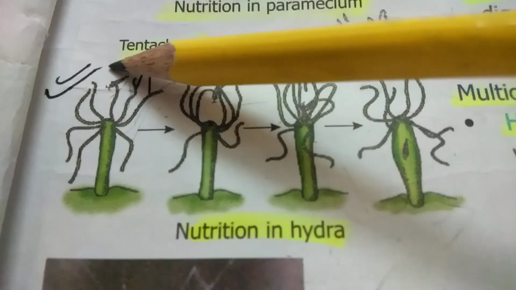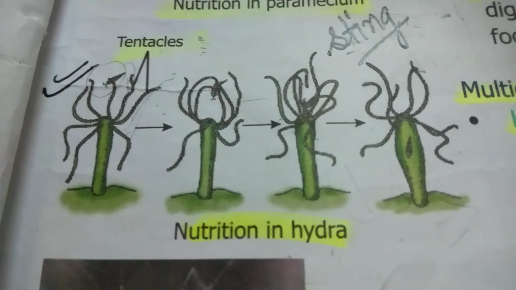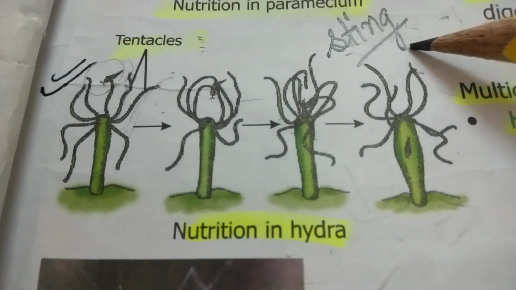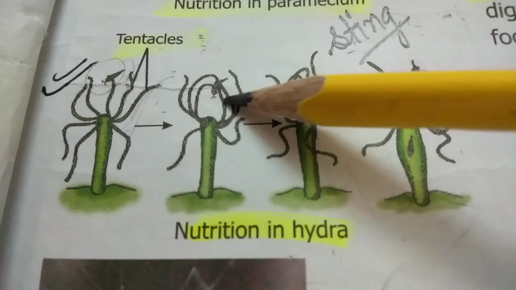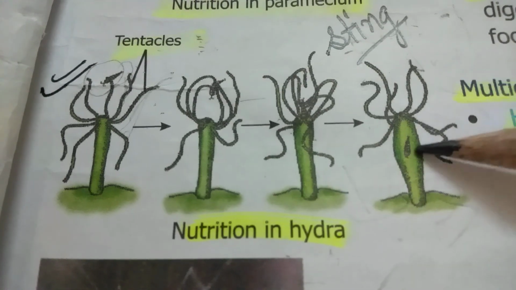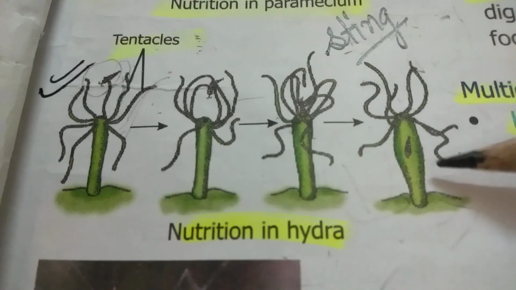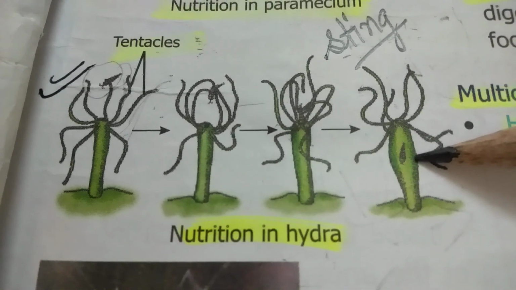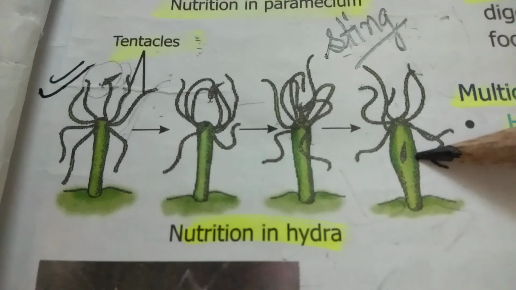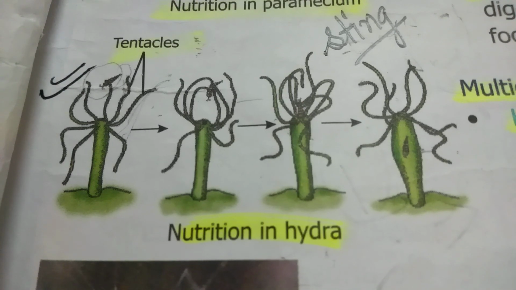When any small aquatic animal reaches the hydra, then with the help of these sting cells, tentacles just catch that insect, and after that the small aquatic animal reaches the body cavity of the hydra through the mouth, and inside the body cavity the process of digestion takes place, and after digestion food is absorbed and assimilated in the cells of the body.